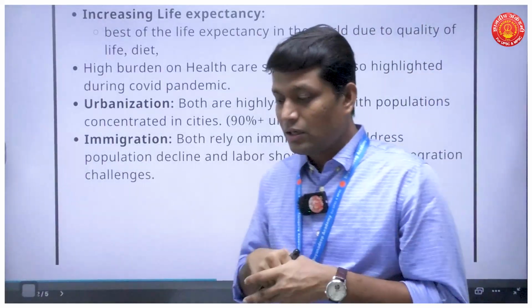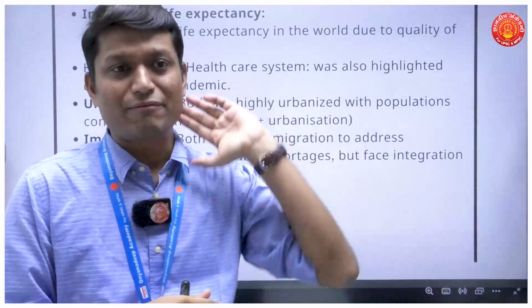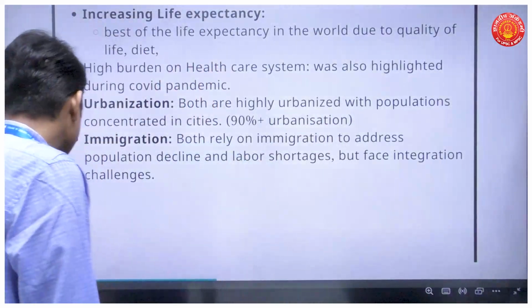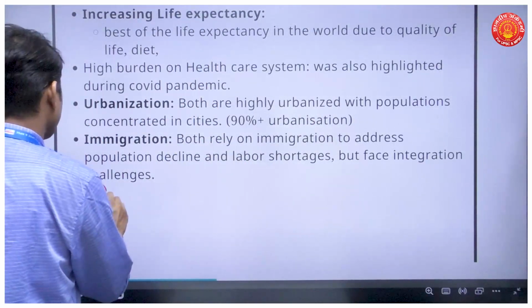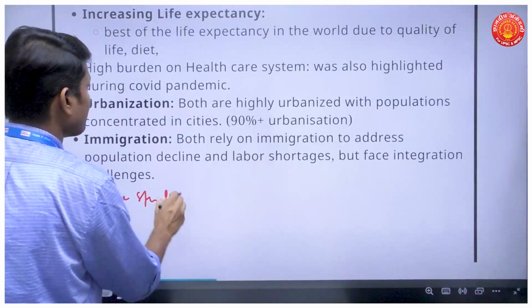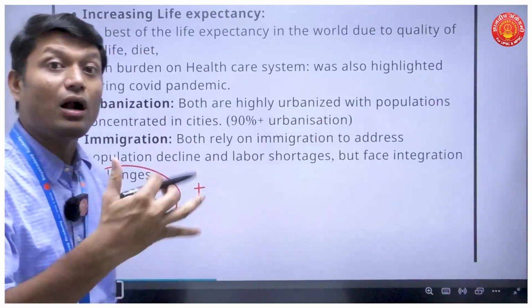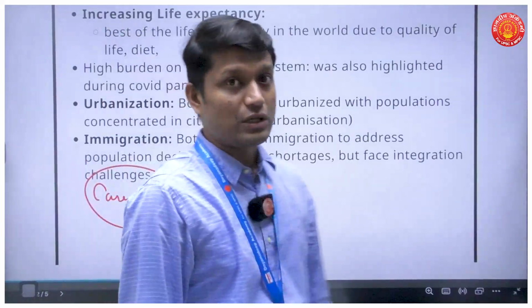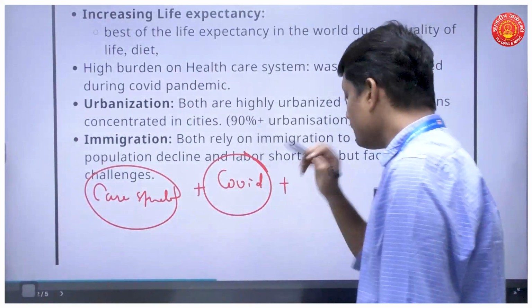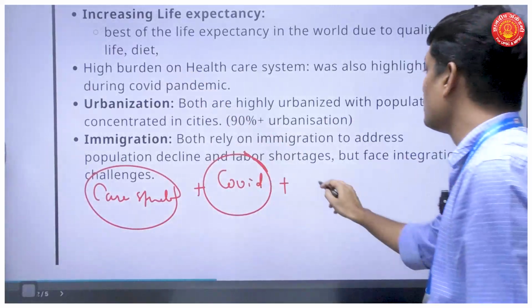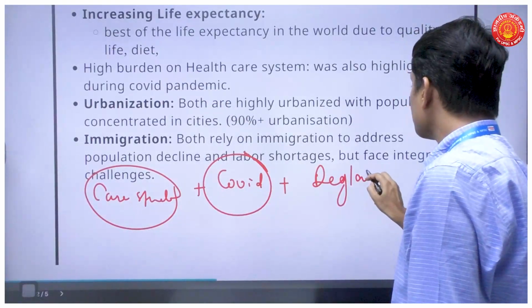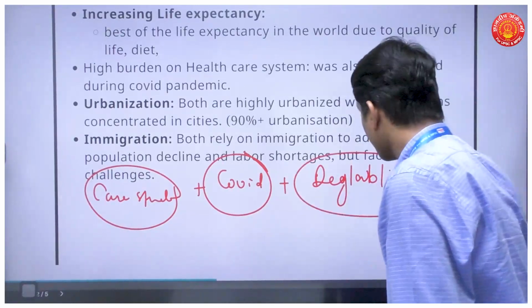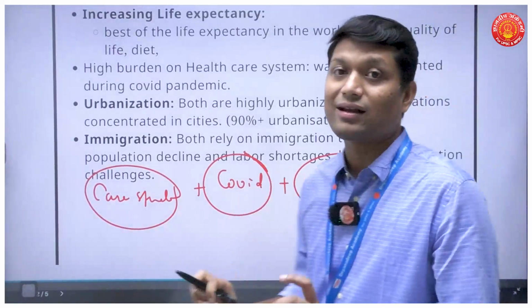And finally, once you have mentioned these issues and reasons, you also mention some consequences. If possible, find some case study based on the same. Okay, what situations are emerging? Also, if there is some contemporary issue such as the situation which we witnessed in COVID, you can mention that also. You can also take this forward to a phenomenon called deglobalization. Okay, how there is a process of deglobalization and how these countries are getting affected.